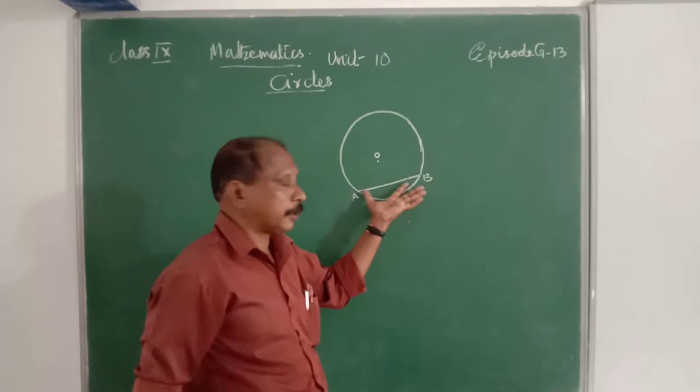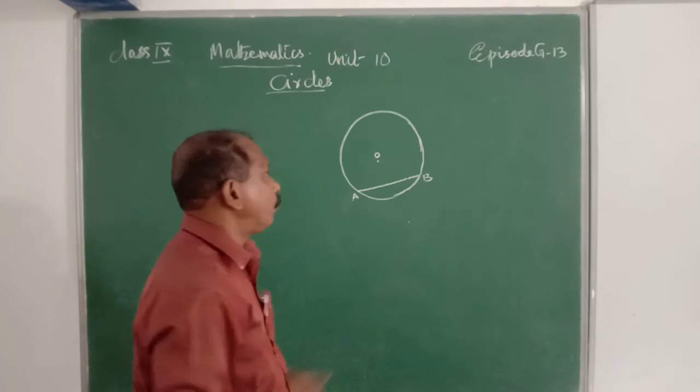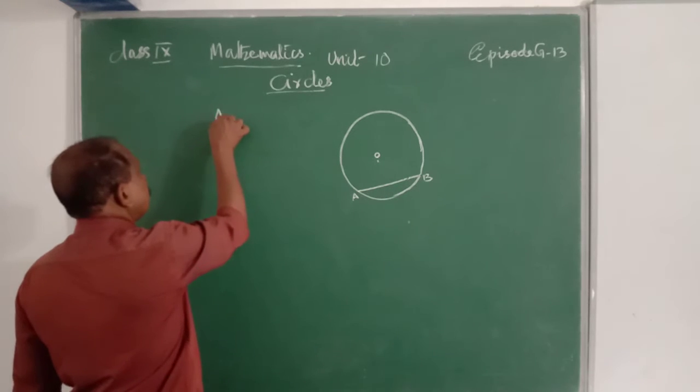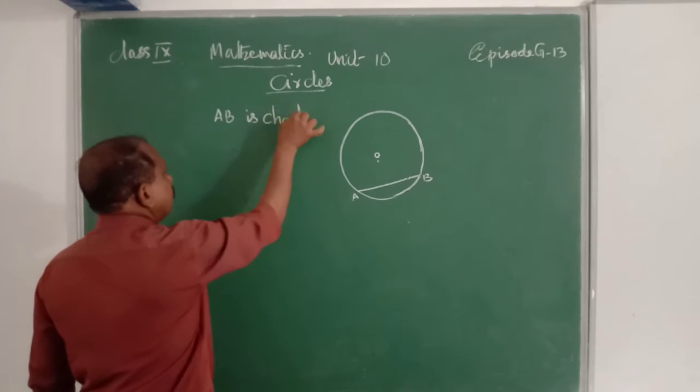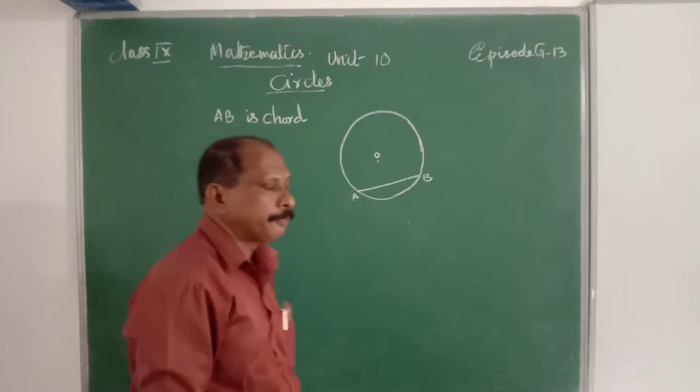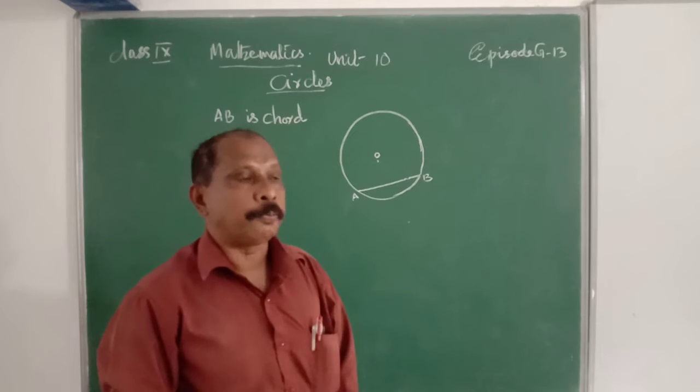Then this line segment AB is known as a chord. Chord, C-H-O-R-D, chord of the circle. What's a chord? The line joining any two points on a circle.